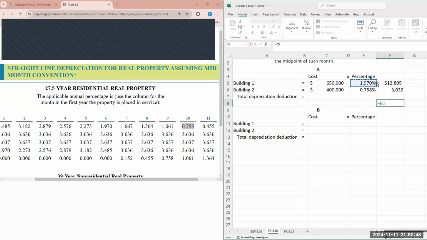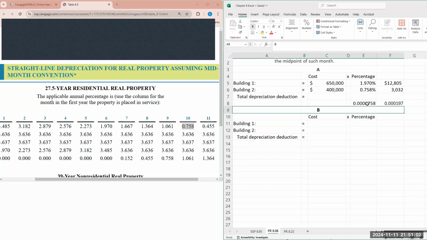So if you were to, all right, so if you divide it by 100%, you would get 0.000197. Same thing for the 7.58. If you divide it by 100, you would see you need to add 4 zeros. So just something to keep in mind. So that's why I had to change it from before. So just keep that in mind.